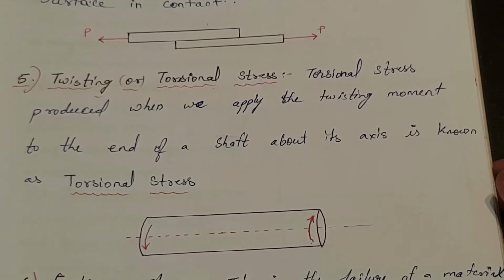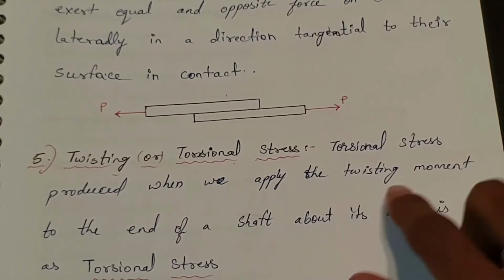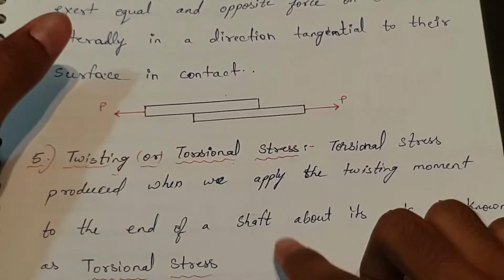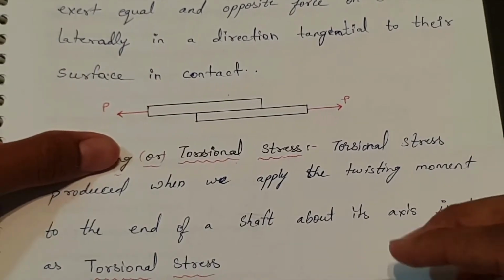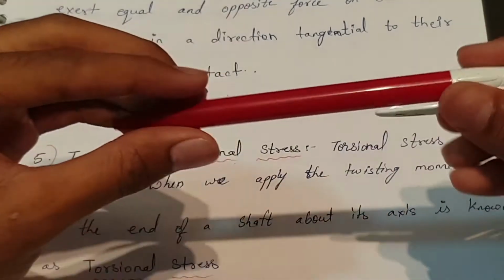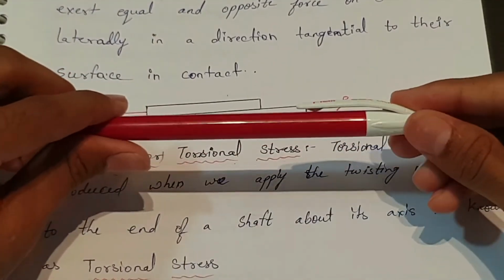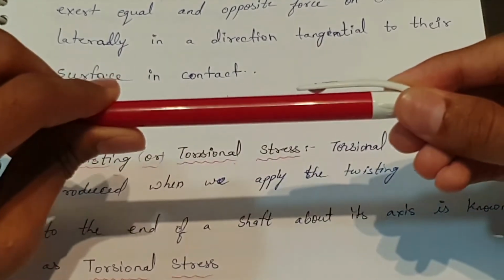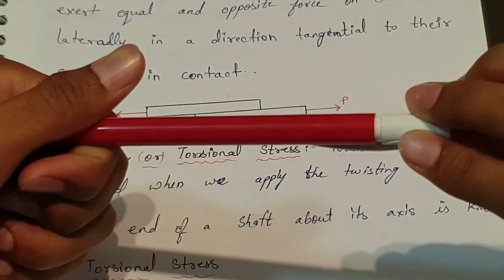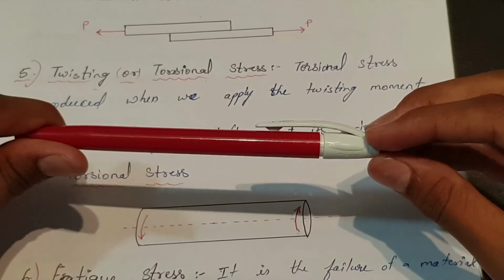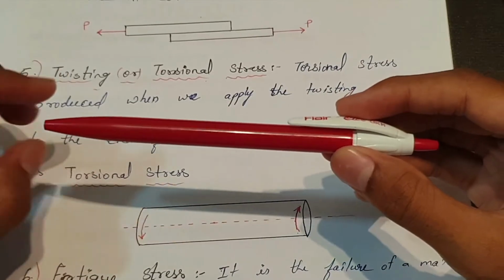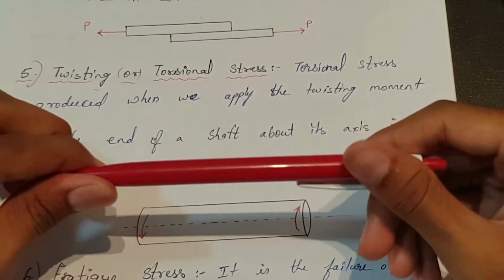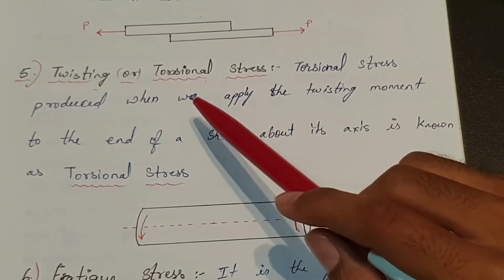The next is twisting or torsion stress. The torsional stress produced when we apply the twisting moment at the end of the shaft about its axis is known as torsion stress. Suppose we have taken this as a shaft and we are applying opposite forces at the end of the shaft. When I apply opposite force, the cap rotates. So when we twist it, some internal force is generated in the body that stops the body to get twisted or rotated. Such stress is known as torsional stress or twisting stress.